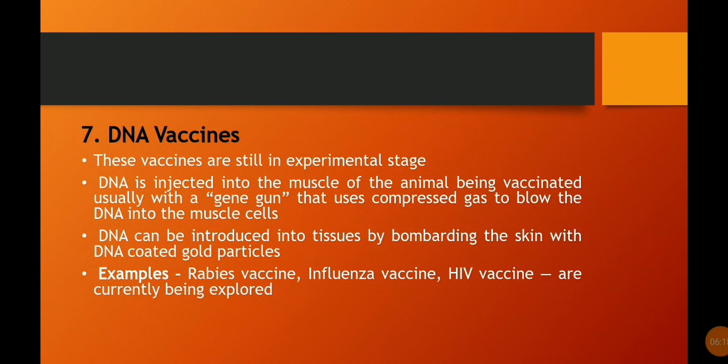Seventh is DNA vaccines. These vaccines are still in the experimental stage. DNA is injected into the muscle of the animal being vaccinated, usually with a gene gun that uses compressed gas to blow the DNA into the muscle cells. DNA can be introduced into tissues by bombarding the skin with DNA-coated gold particles. Examples include rabies vaccine, influenza vaccine, and HIV vaccine, which are currently being explored.